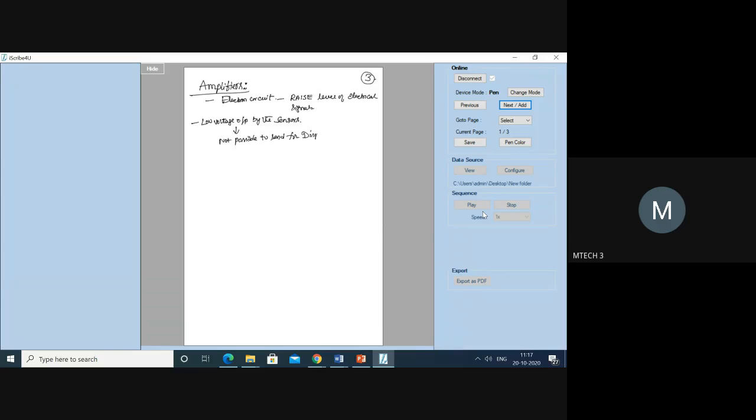This is not possible to send for display. So therefore we use what are called amplifiers for this particular purpose. Amplifiers are used to increase the voltage signals. Okay, right. So this is a brief about amplifiers.